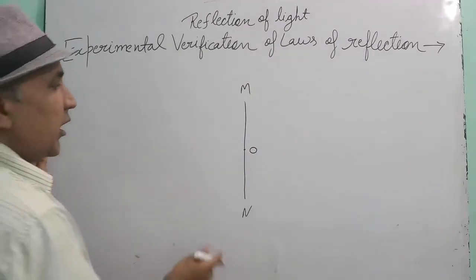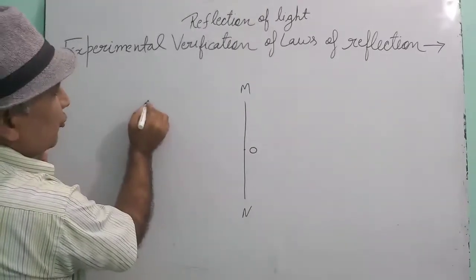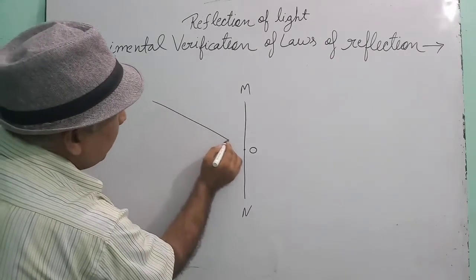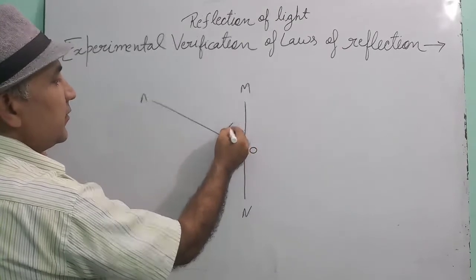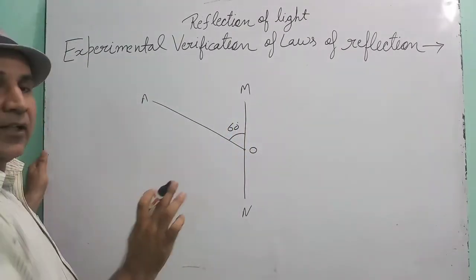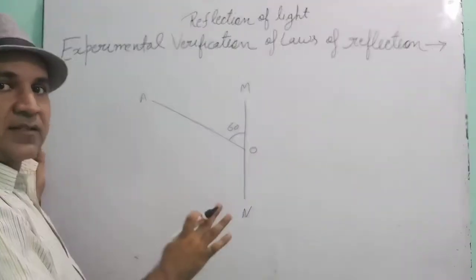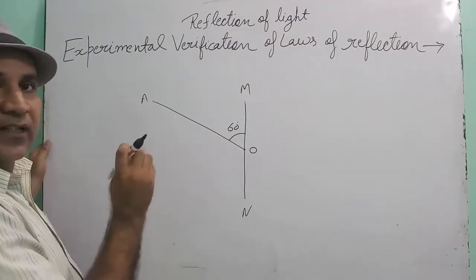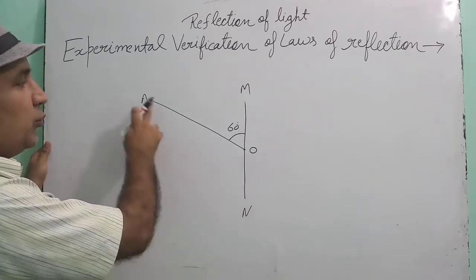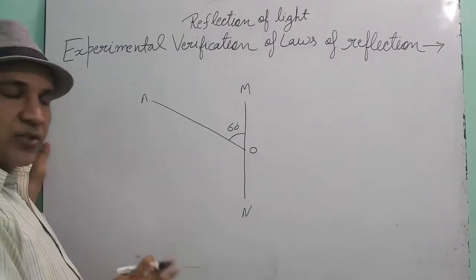Is this clear? Now from O, draw a line OA making an angle less than 90 degrees. This angle should be less than 90 degrees. You can draw any angle, 50 degrees, 40 degrees, 60 degrees, whatever you wish. Understood?